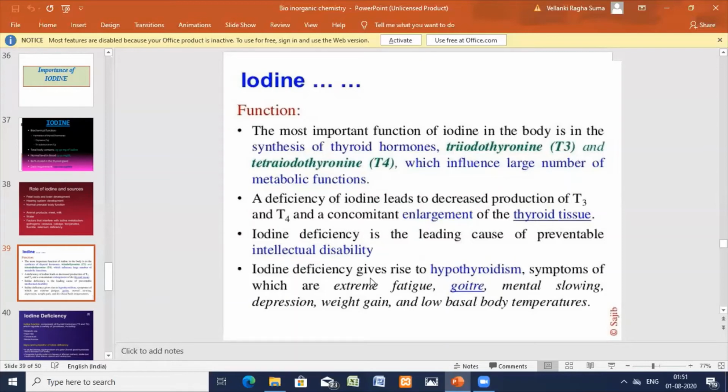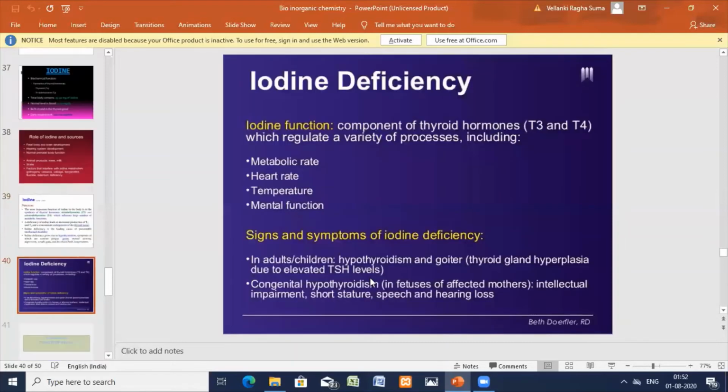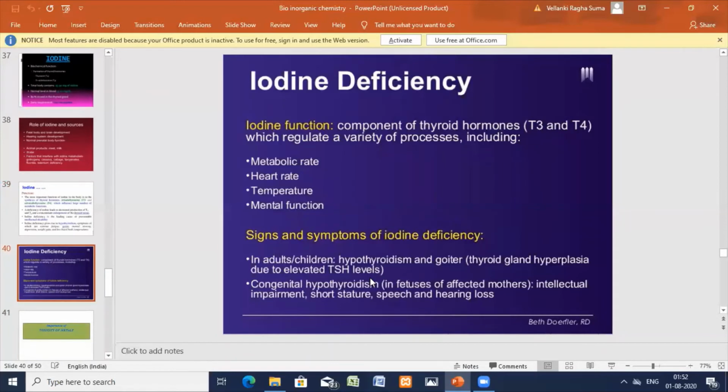Fatigue, depression, and abnormal weight increase you can see. So low BMR, and low basal body temperatures. BMR also you can see, and basal body temperatures and the metabolic rates we can see. Now the deficiency we'll see.